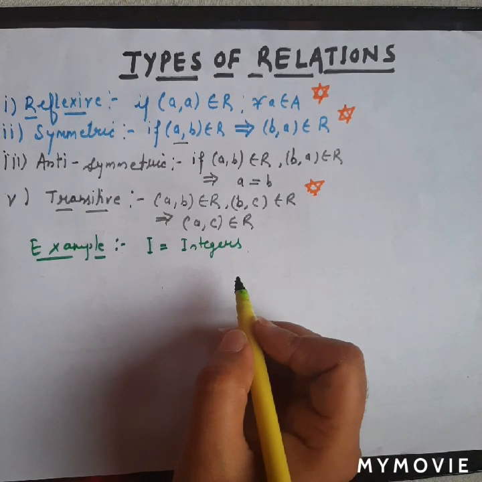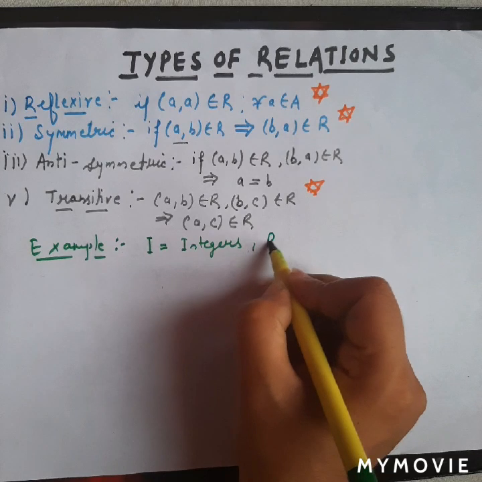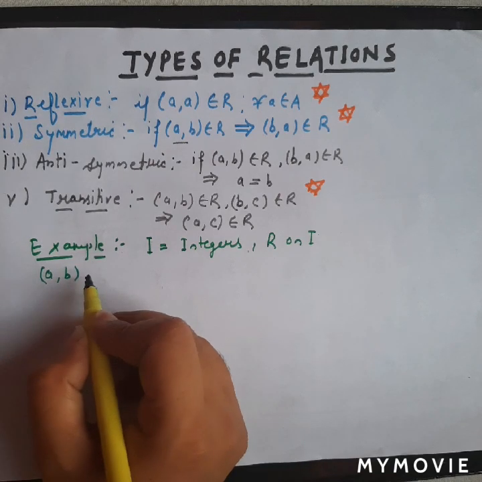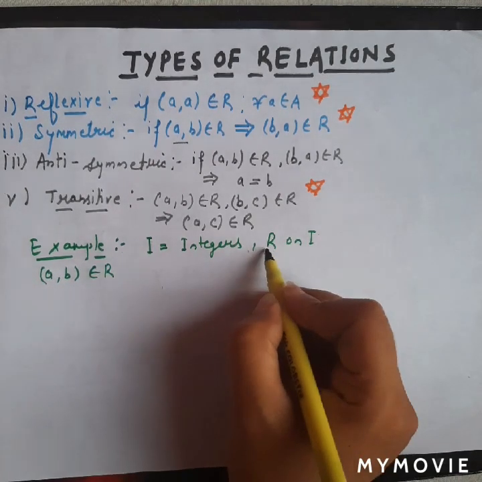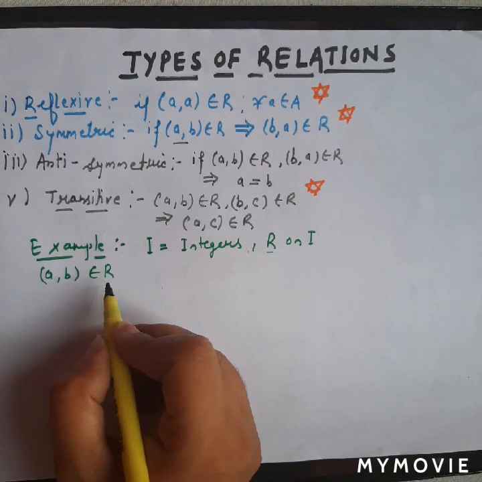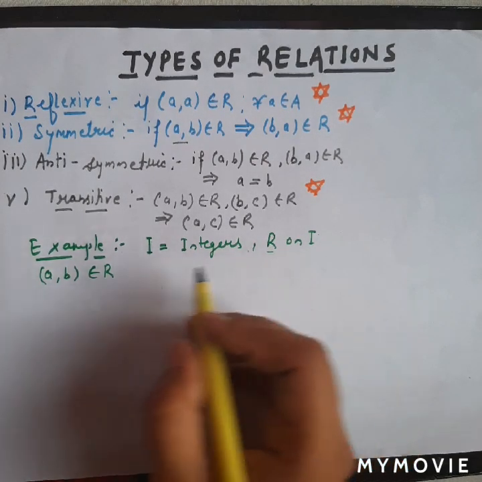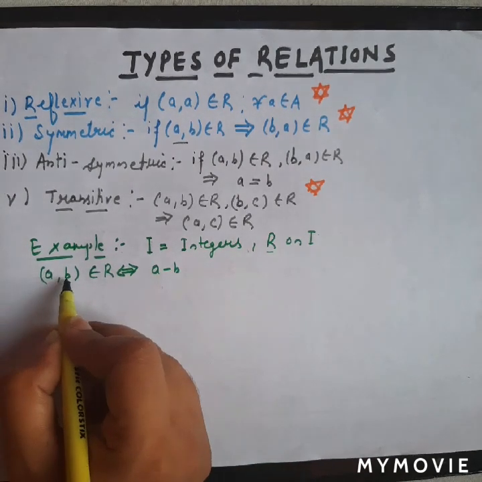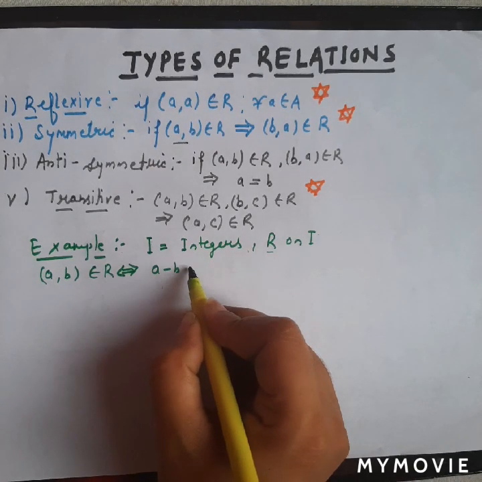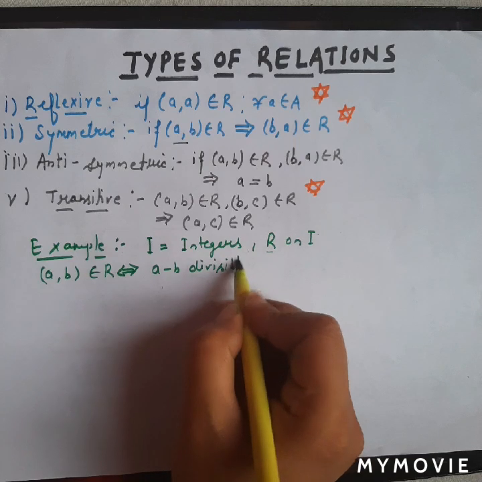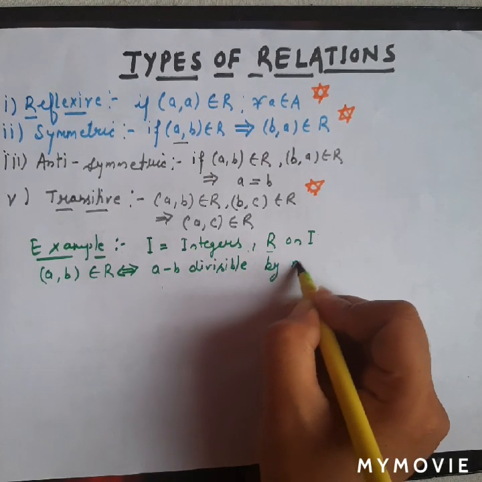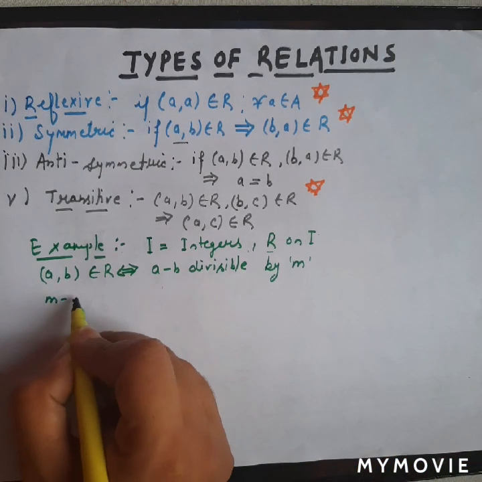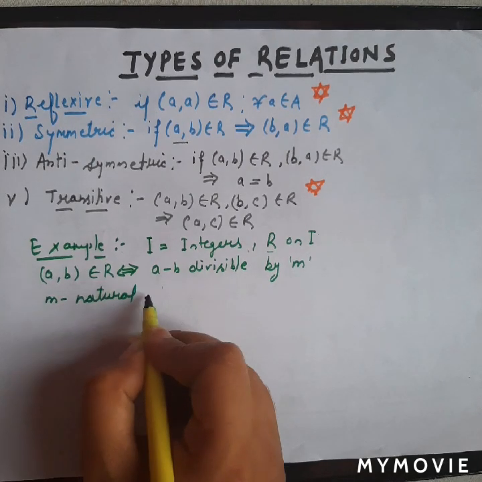This is a question, and we will define a relation R on I such that the ordered pair (a, b) belongs to R if and only if a minus b, the difference of those two elements, is divisible by m, where m is a natural number.